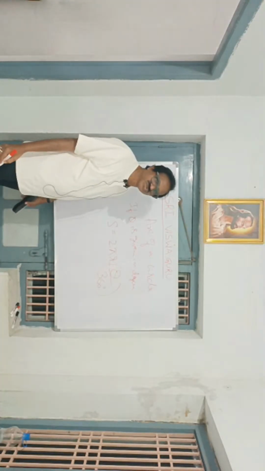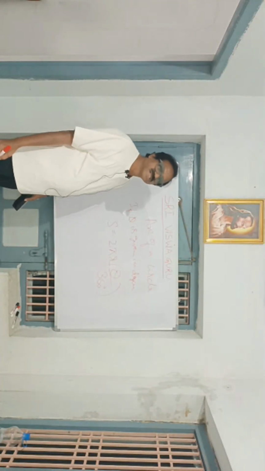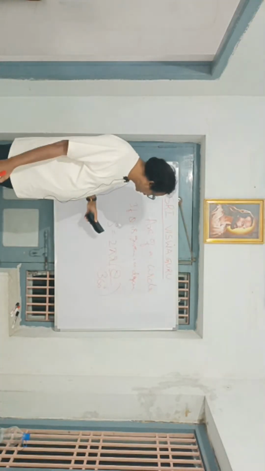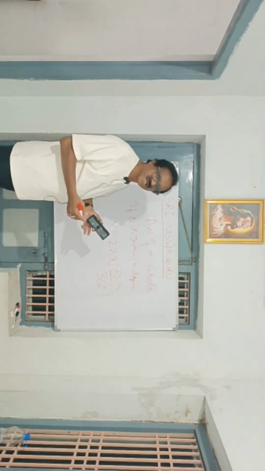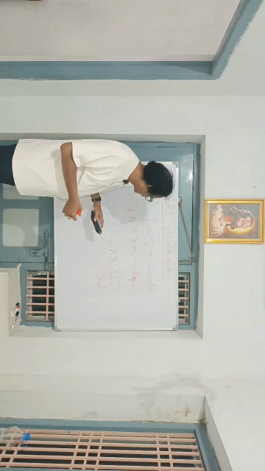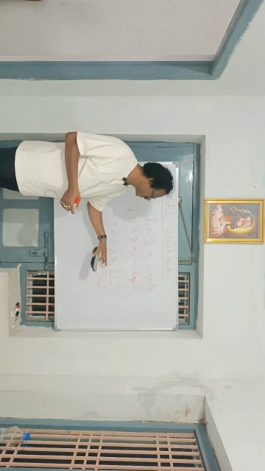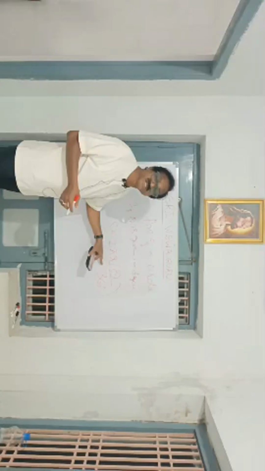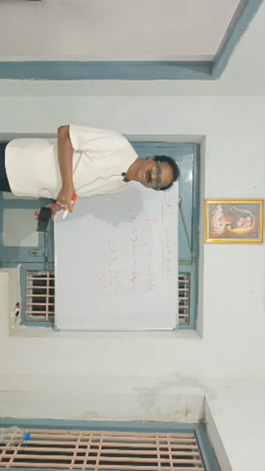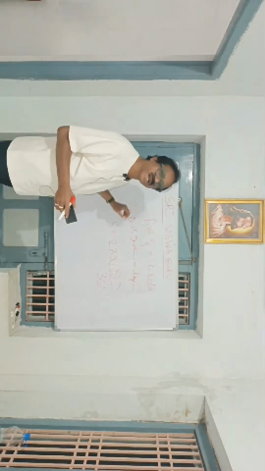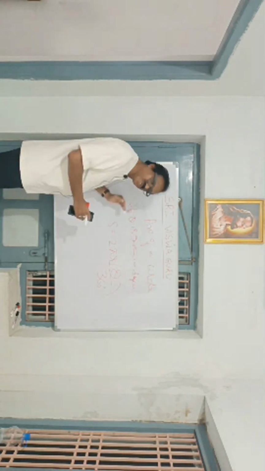One formula is C is equal to 2 pi r. The second formula, for the arc of a circle or length of the arc of a circle, is S is equal to 2 pi r into theta by 360 degrees.